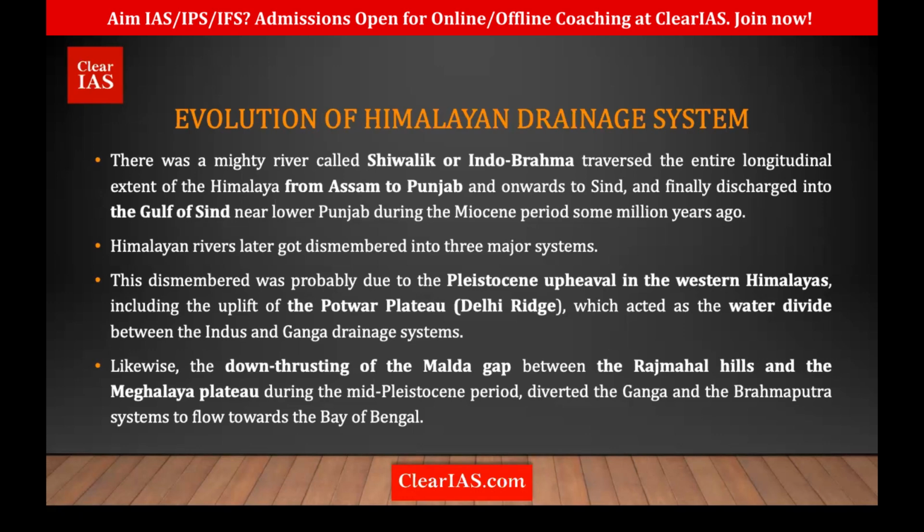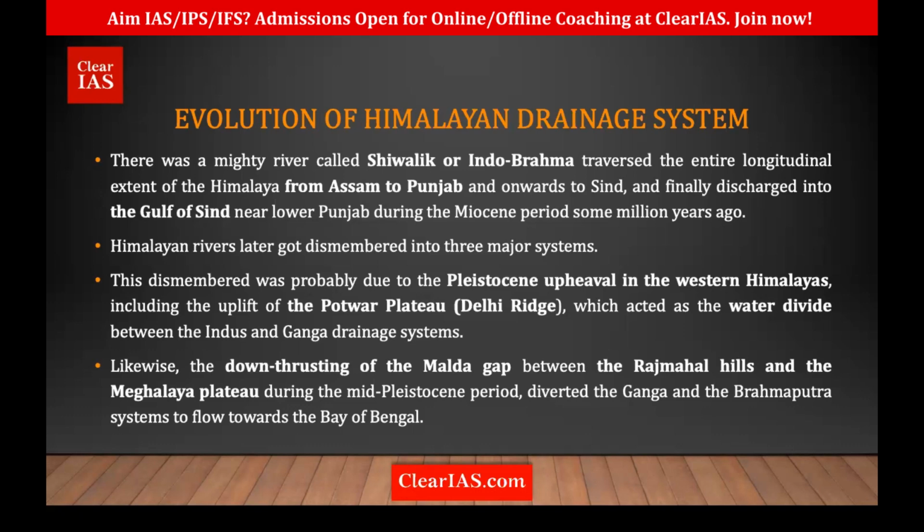The flow, usually when there is a mountain, the flow of the river would be from top to bottom, right? But in the case of Ganga and Brahmaputra, they first flow parallel toward the Himalayas, and then they change their course and empty into the Bay of Bengal. Such rivers are also called antecedent rivers. So Ganga and Brahmaputra are examples of antecedent rivers.